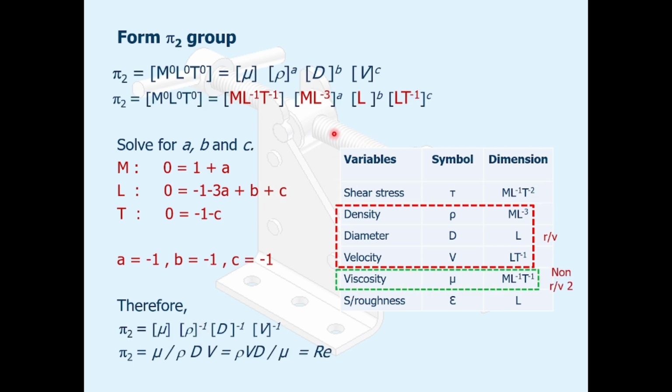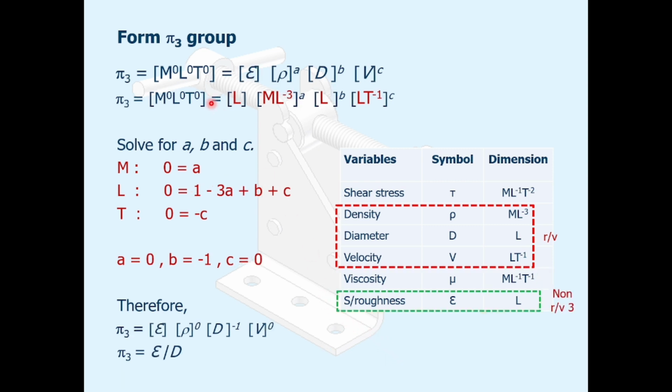Next, we do the same for the pi 2 group. The non-repeating variable is mu, with dimension M L^-1 T^-1. It is the same procedure: we solve for a, b, and c as mathematical exponents, and then we have the values of a, b, and c. It depends on the symbol and dimension here, and therefore we have the value of pi 2.